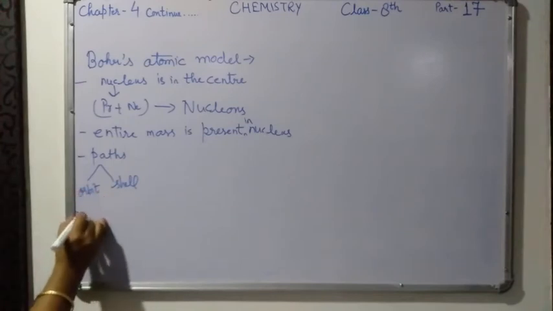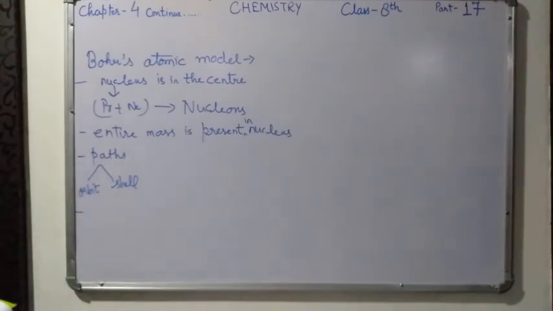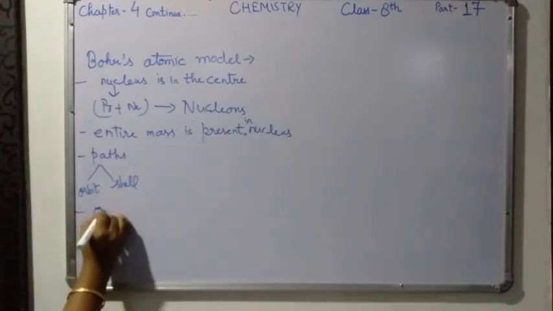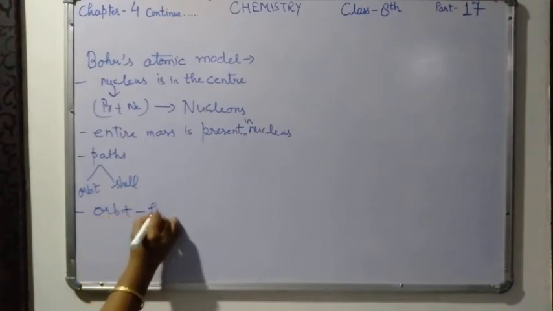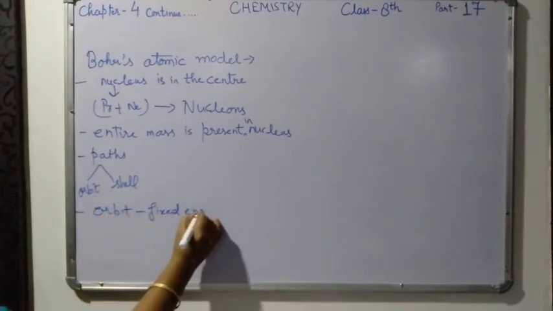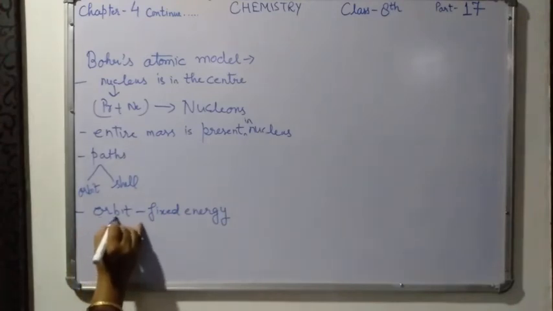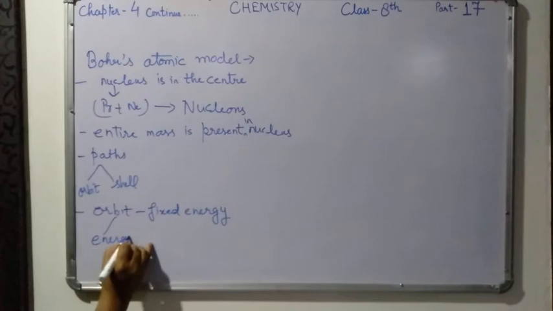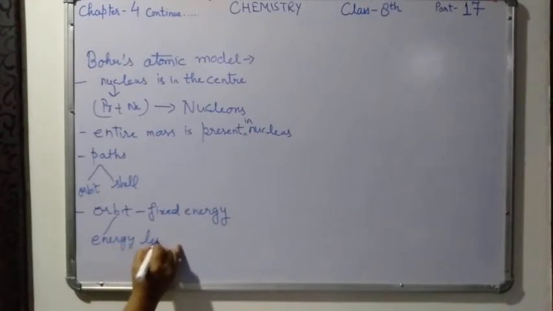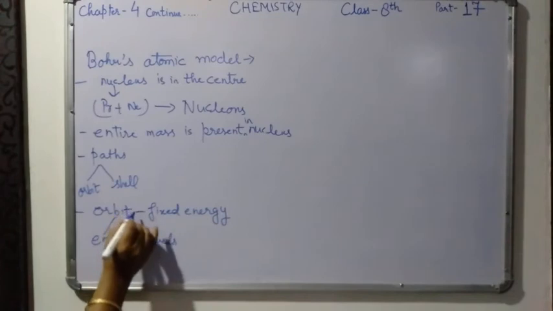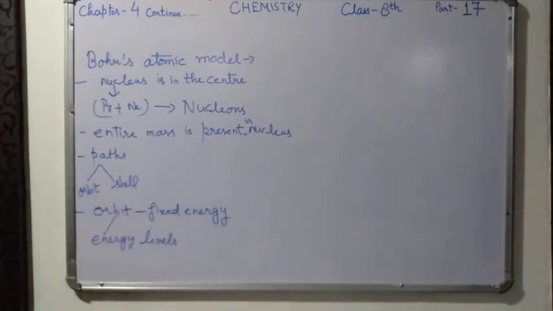In his next point, he said that each orbit or shell is associated with a fixed amount of energy. Each orbit has fixed energy. According to his atomic model, each orbit or shell is associated with a fixed amount of energy, and that is why these orbits are also known as energy levels, because in each orbit there is a fixed amount of energy.